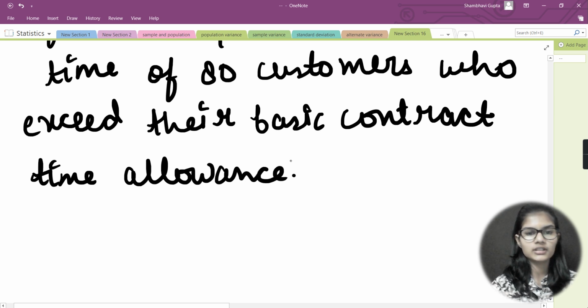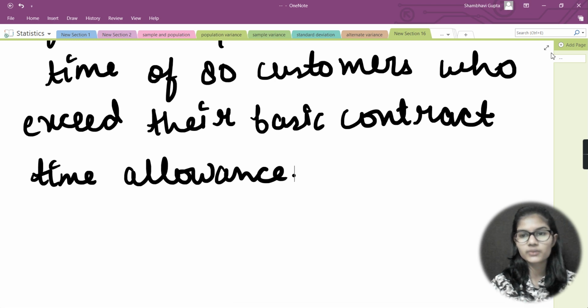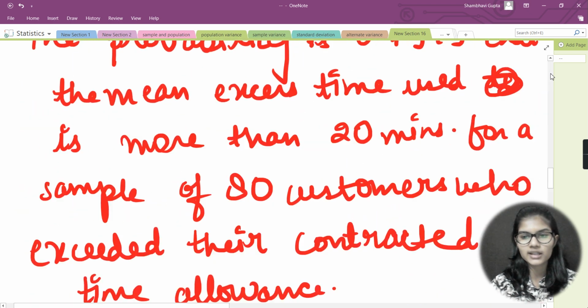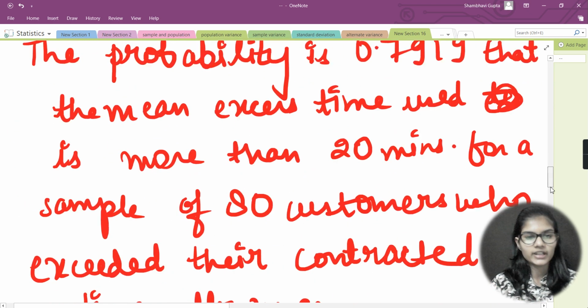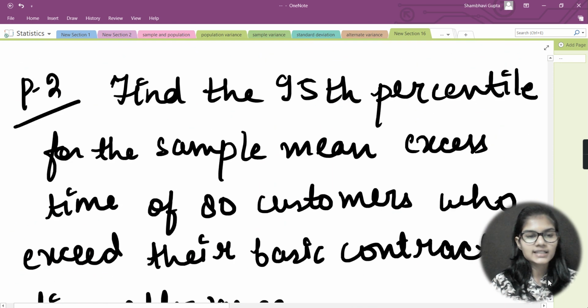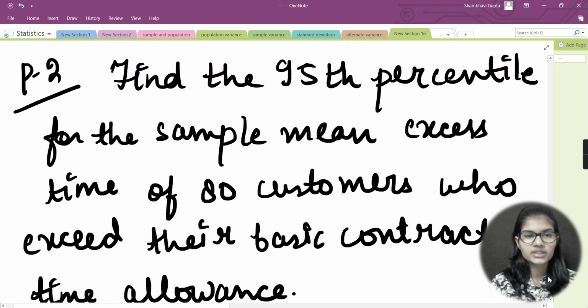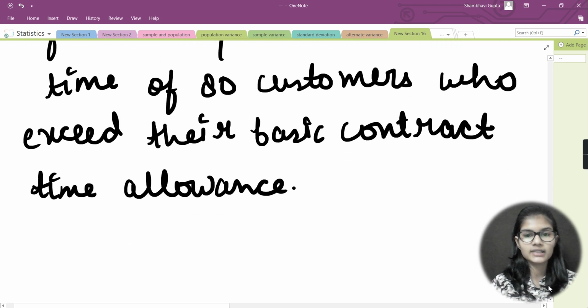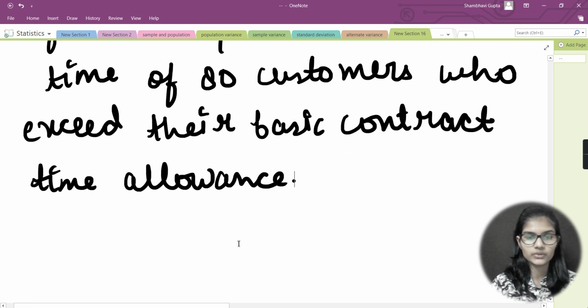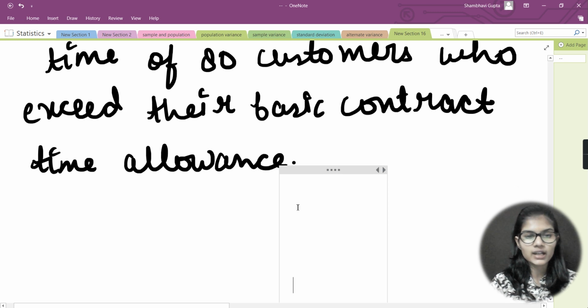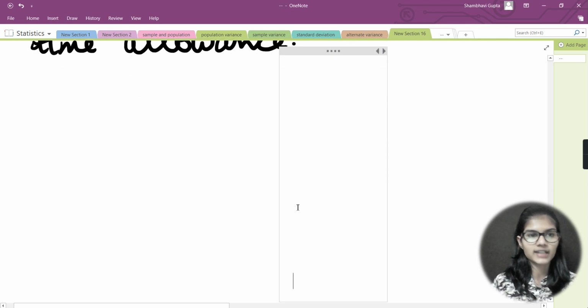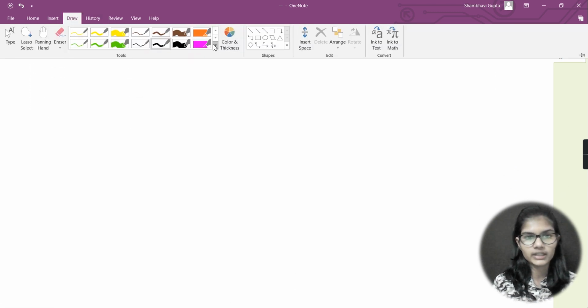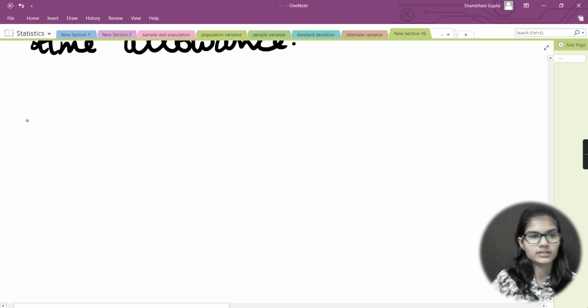So let's say I just got this question to solve. Now how am I going to do that? Let's quickly read the question for a while, what it is actually saying to us. It is asking me to find the 95th percentile for the sample mean excess time of 80 customers who exceed their basic contract time allowance. We all know how to solve percentile questions, right? So I would take a different color here, let's say red, and write my solution here.